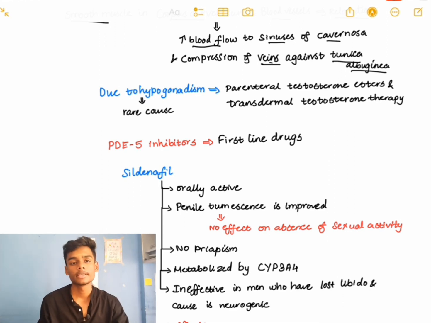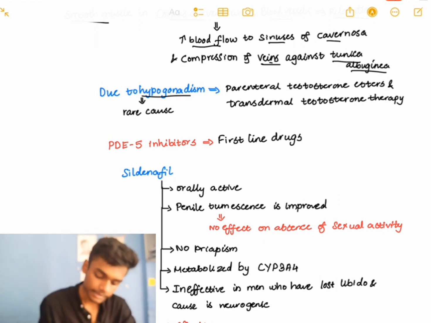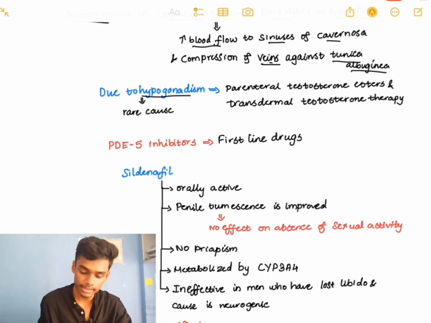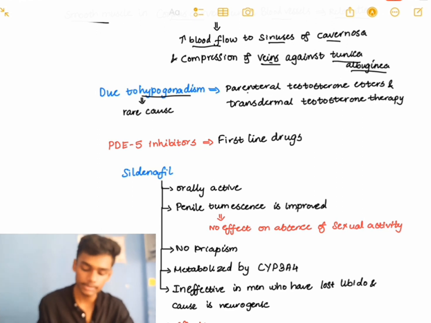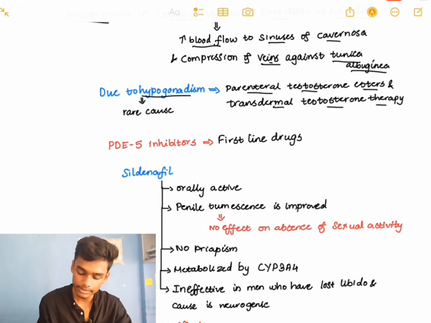If you see the causes for erectile dysfunction, hypogonadism is a very rare cause. If there is erectile dysfunction due to hypogonadism, the drugs which we can use are androgens, especially parenteral testosterone esters and transdermal testosterone therapy.